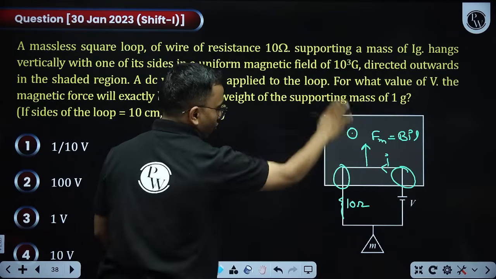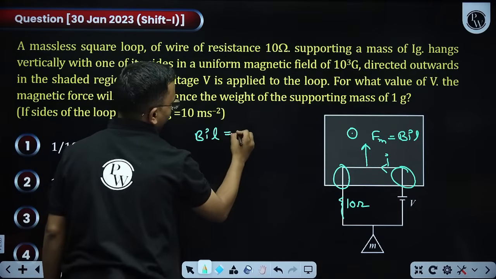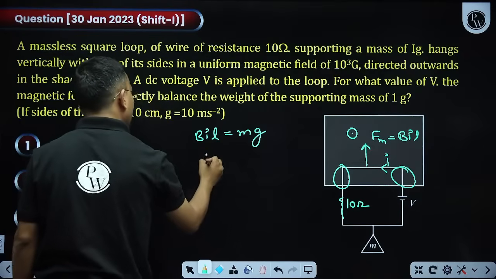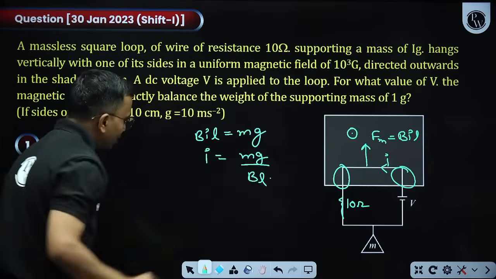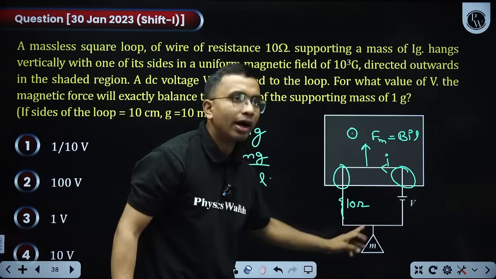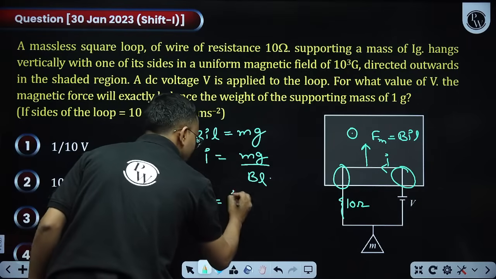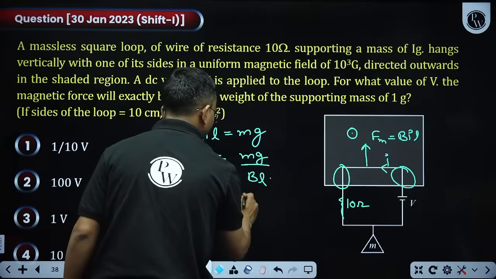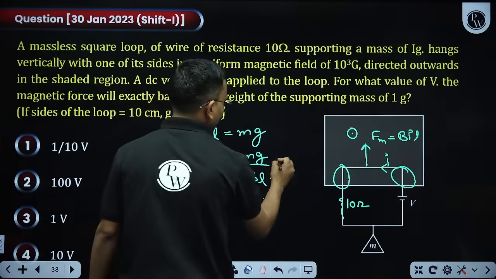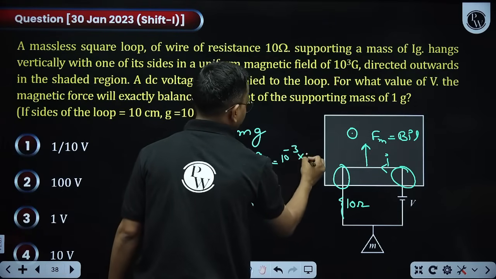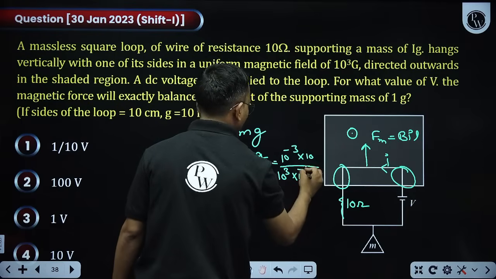This force should balance the force due to gravity. So BIL equals mg. From here I is mg by BL. Once I have I in this loop, V equals IR, the current times the resistance R, and we can get the value of V. Mass is 1 gram, so that is 10 to the power minus 3. g is 10, B is 10 to the power 3 Gauss, so 10 to the power 3 into 10 to the power minus 4, into the length.